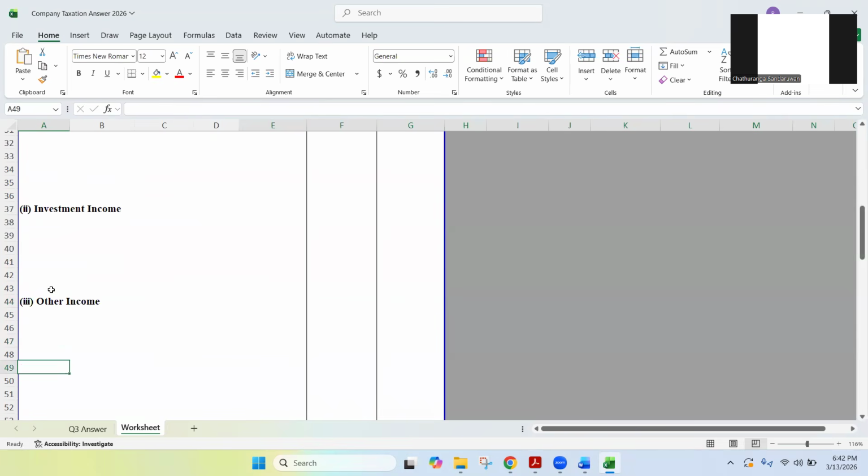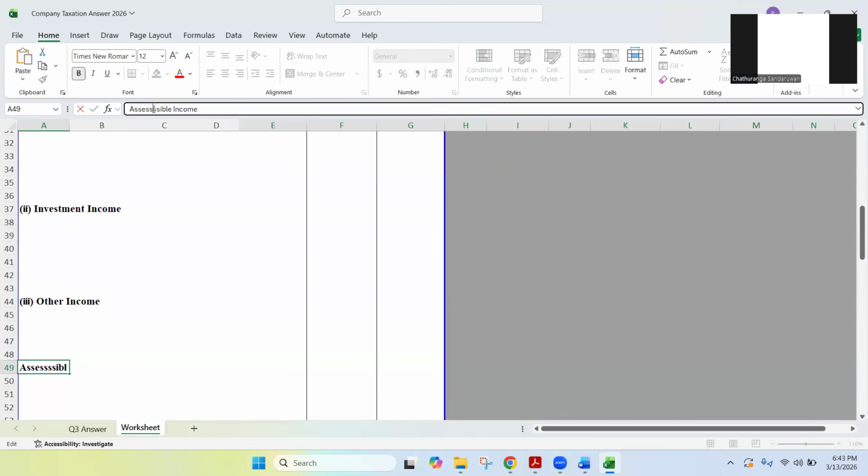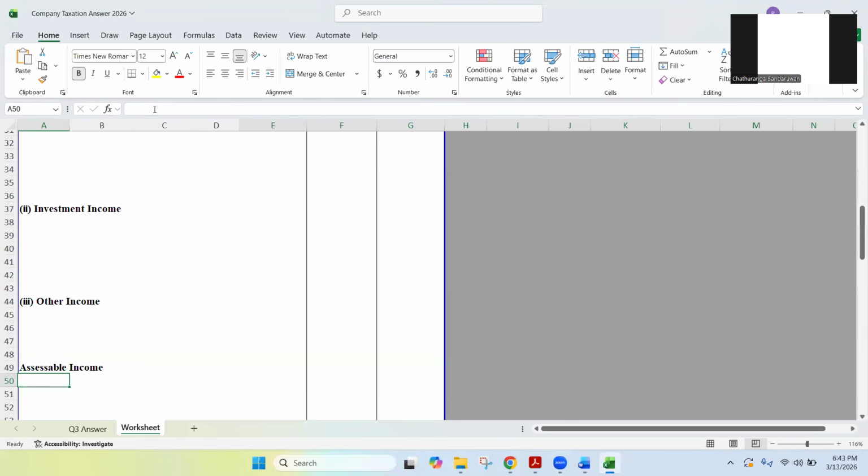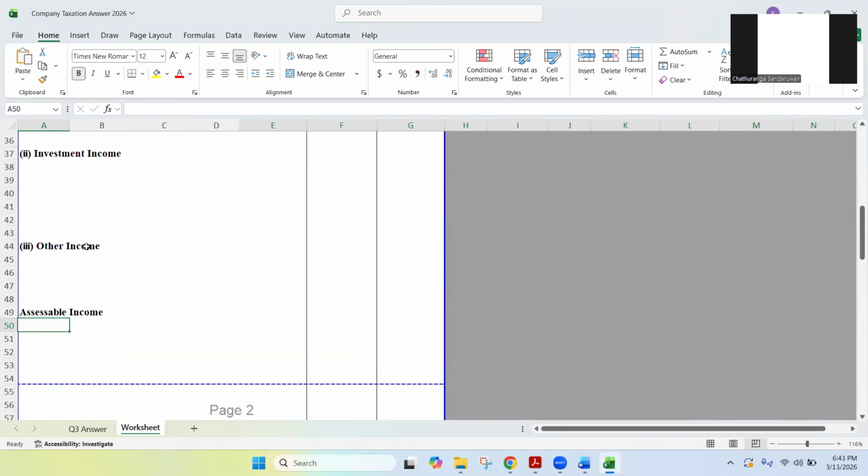After adjusting, after taking all the business income, investment income, other income, we can calculate the assessable income. Assessable income.